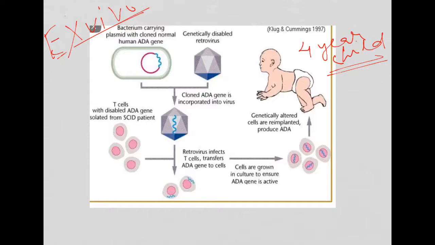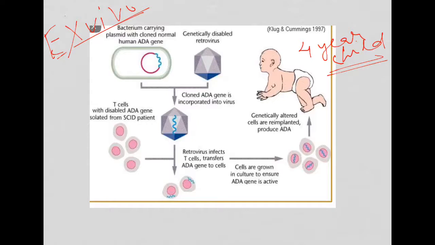Then the therapeutic gene is introduced through the vector into specifically targeted cells. Ex vivo means not directly inside the targeted cell; we introduce the therapeutic gene into cultured cells.